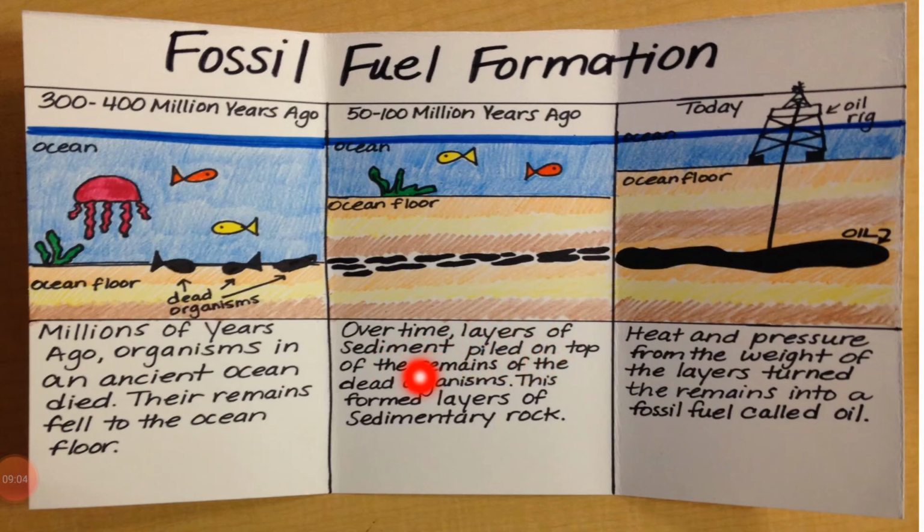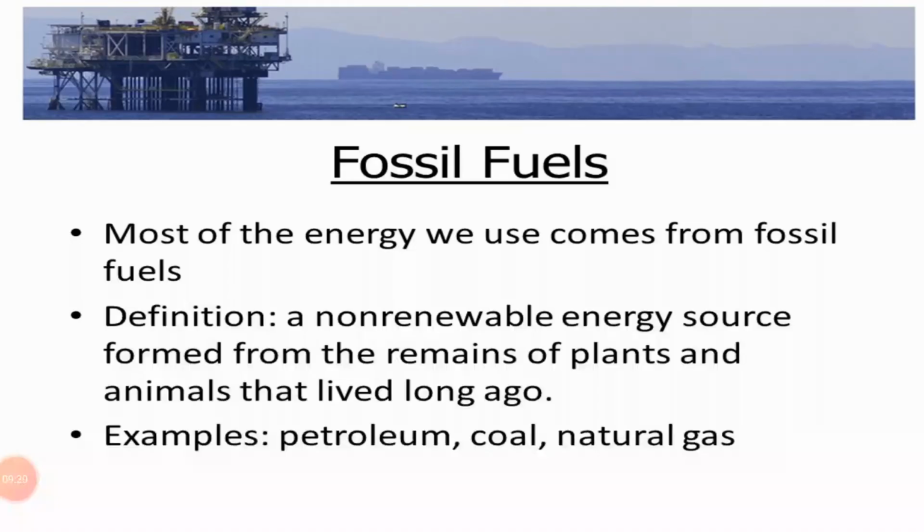Over time, layers of sediments built up on top of the remains of the dead organisms. This formed layers of sedimentary rocks. Then heat and pressure from the weight of the layers turned the remains into fossil fuels called oil. Now look at this one, how the remains of organisms are transforming into fuels. This is the definition, and these are the examples over here.